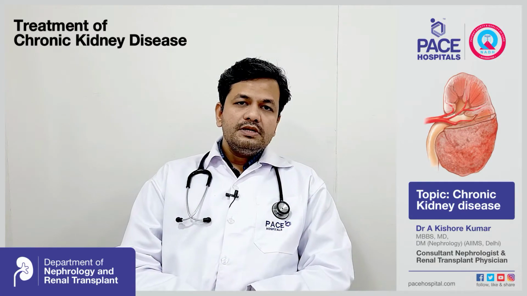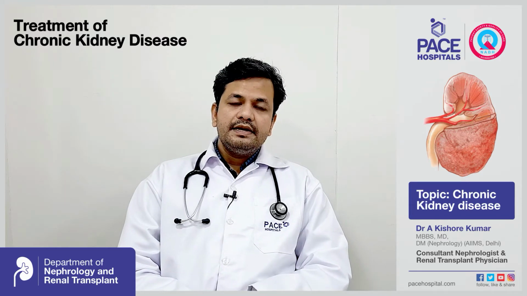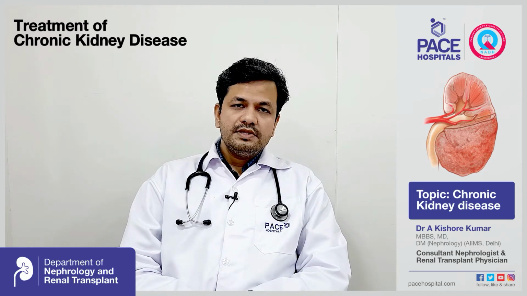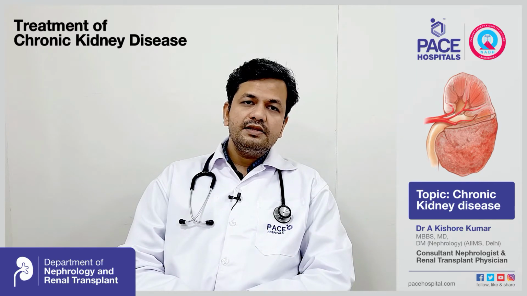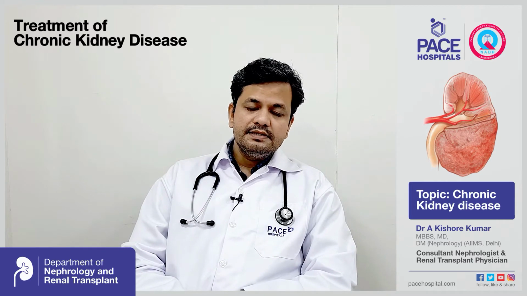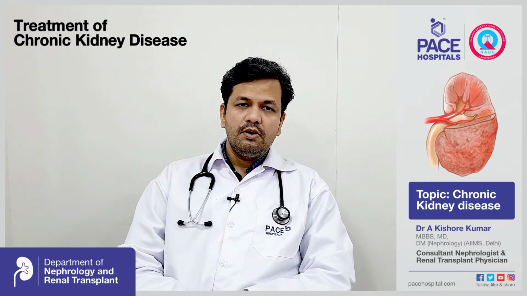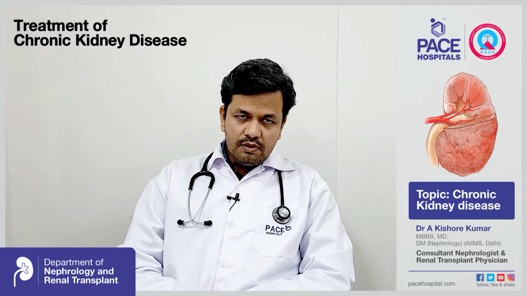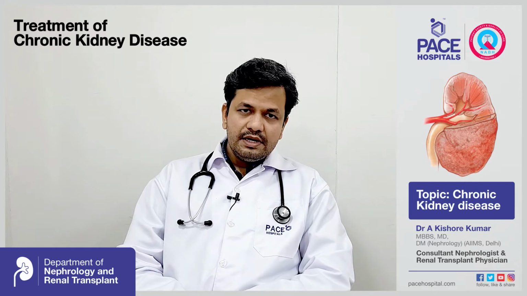Now coming to the treatment options of chronic kidney disease. I'll be telling about the general overview of treatment. The first and foremost thing is to identify the stage of the chronic kidney disease and to identify its cause, whether it is diabetes or hypertension, stone disease or an autoimmune disease, a congenital disease which runs in families, or a urinary tract infection.